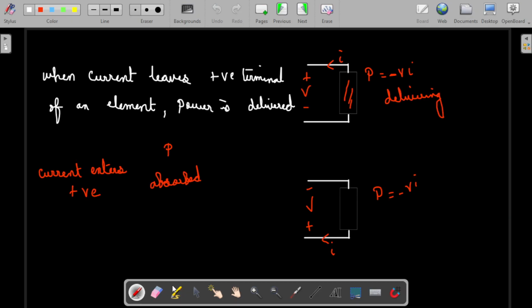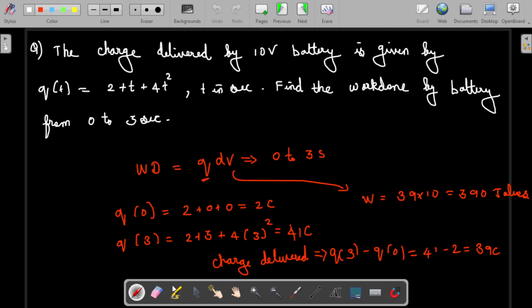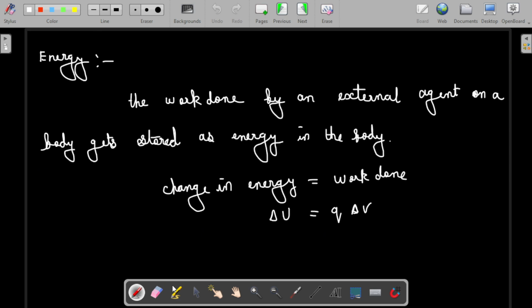Even in power we took this, right? So the work done formula we are relating with the energy. Work done by the battery in the circuit is nothing but the energy delivered by the battery. Let me write this definition: work done by battery in a circuit is equal to energy delivered by the battery.